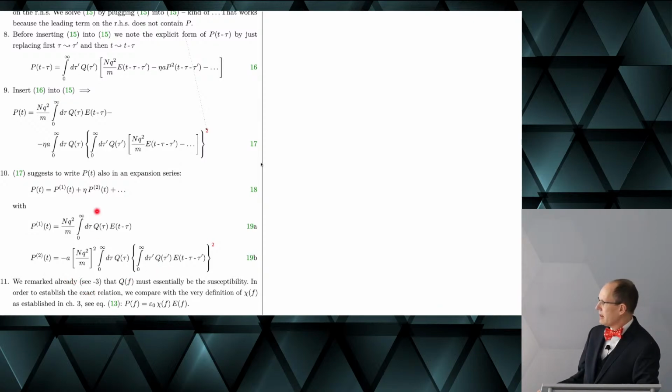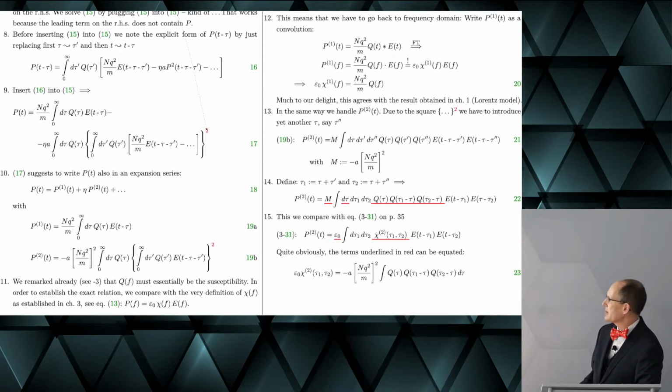Again, you see that this Q must essentially be the susceptibility, but actually it goes a bit further. What we do is go back to the frequency domain. So we write the first order polarization as a convolution, and we now see the direct consequence, or how both are related.